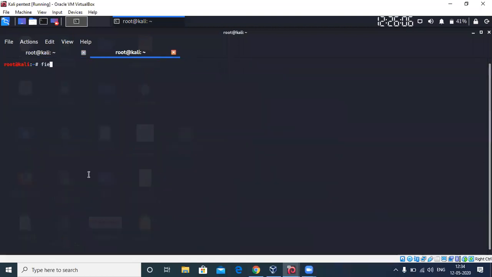All these three tools, DNSenum, DNSRecon, and Fierce, come built in with Kali. If you don't see it in your menu, you can directly run apt install and the tool's name.